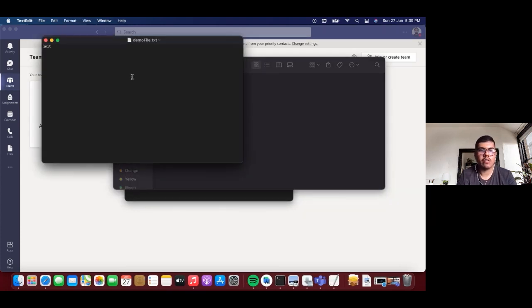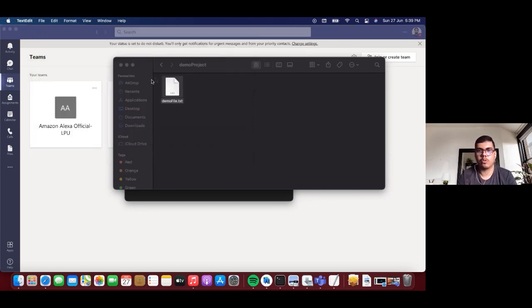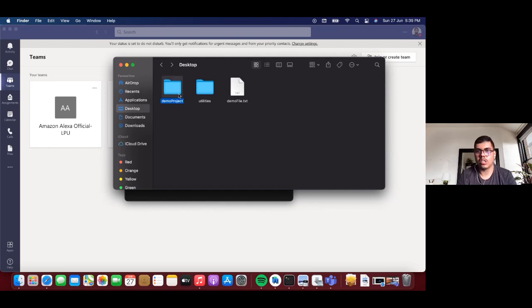Now, essentially, you can think that you have started working on a project. For example, if you are working on an Android project or a web project, you have initialized the project with all the default files. You can think of it something like that. This demo project folder is your entire project folder, which consists of all your files and stuff which you'll be working on over a period of time.